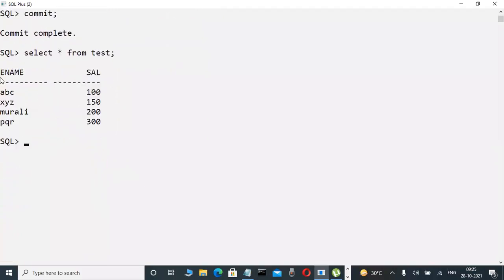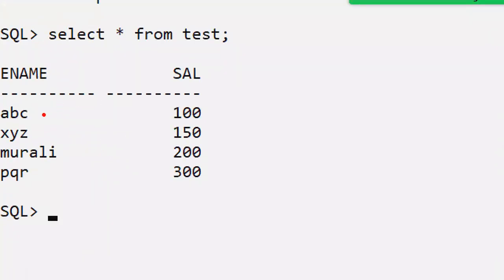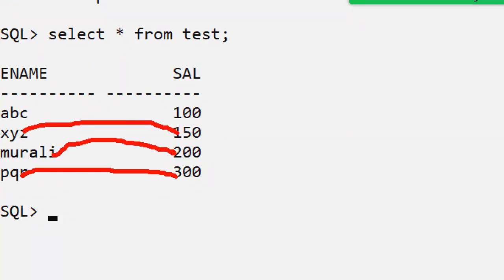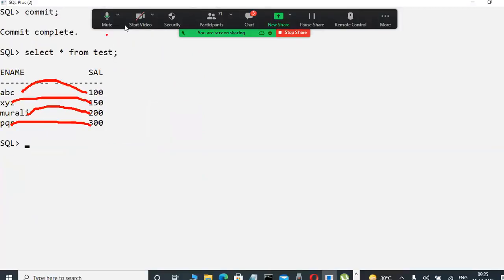This is a table. Okay, test is a table. Observe here for one minute. First highest salary employee, which one? PQR, 300. Second highest salary employee, Murali, 200. Third highest salary employee, 150. Fourth highest salary employee, ABC, 100, for example.